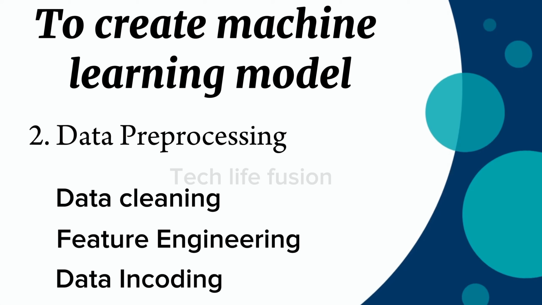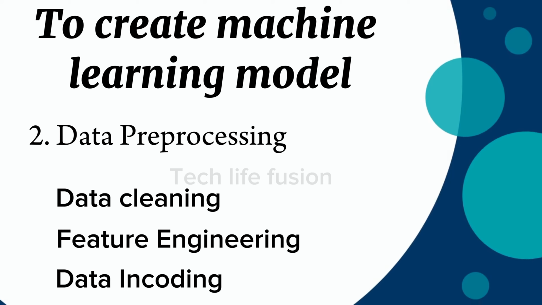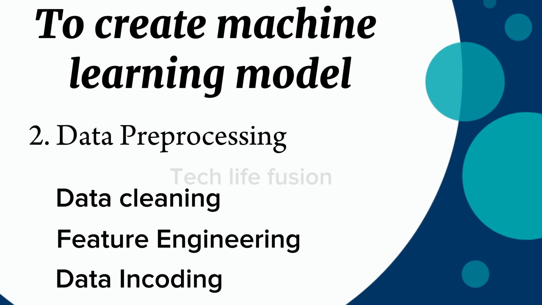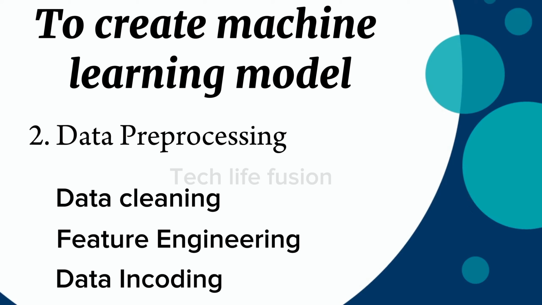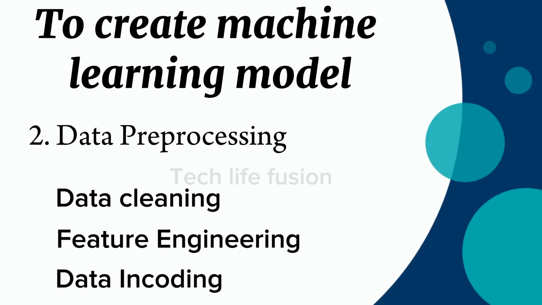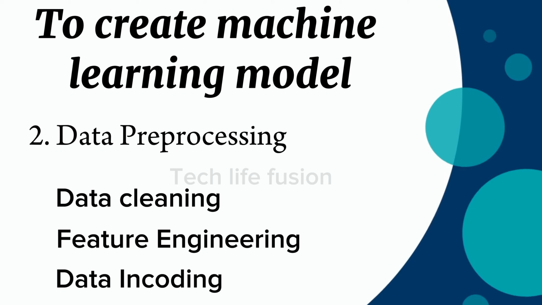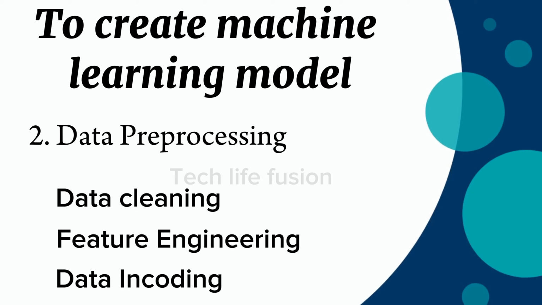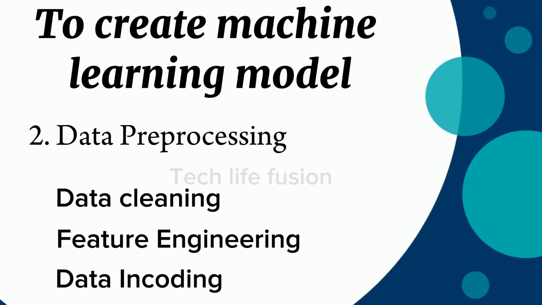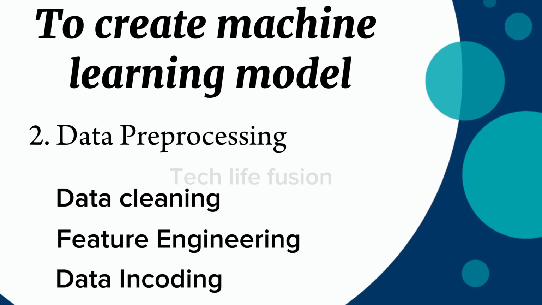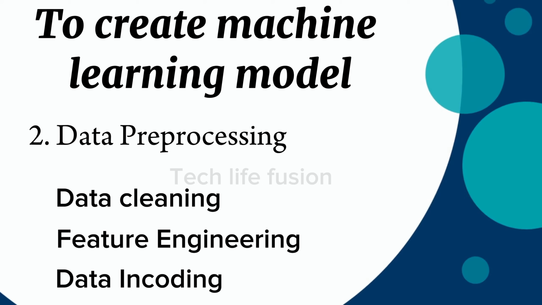And after cleaning the data, here comes feature engineering. In this step, we need to make sure that we are feeding the machine learning model only the most important data, not repeating or unnecessary data, for reducing the computational requirement. And once the most important features are selected, we need to encode them in numbers so that our machine learning algorithm can process them. And that step is called data encoding.